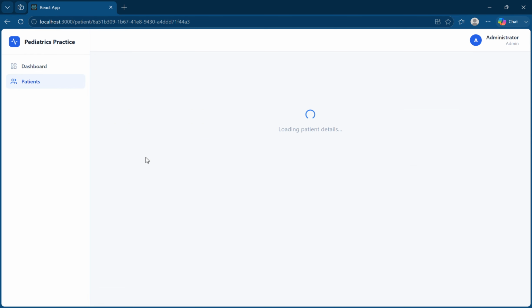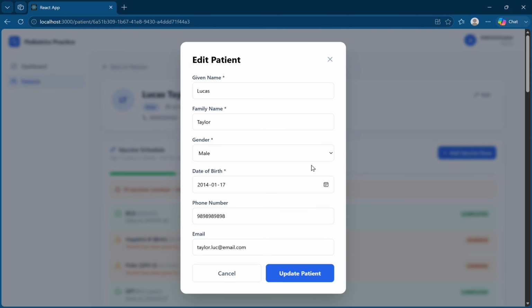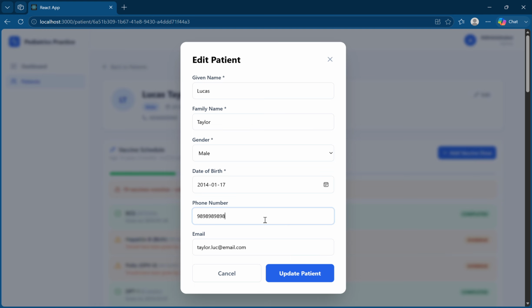If I click on the patient, it'll show all the basic information like name, gender, date of birth, phone number, email, etc. If I want to edit, I can, let's say, change the phone number of the patient. Currently it has a validation of 10 numbers only. So let's say I add 905 456 789 10. It only allows 10. I'm currently typing in numbers, but it is not allowing me to type more than 10 numbers. So there you go, I've just updated the phone number.